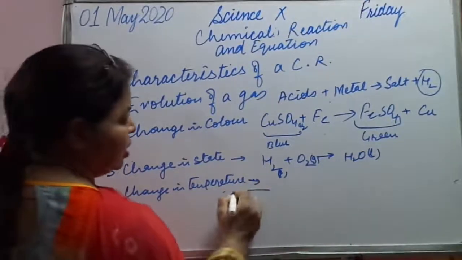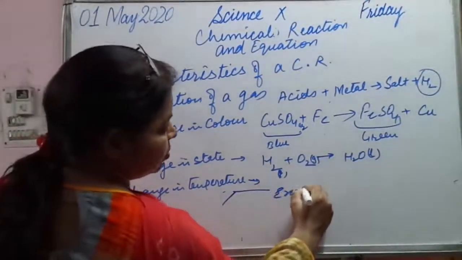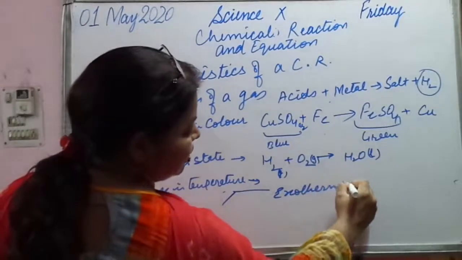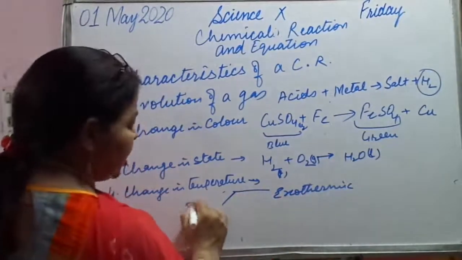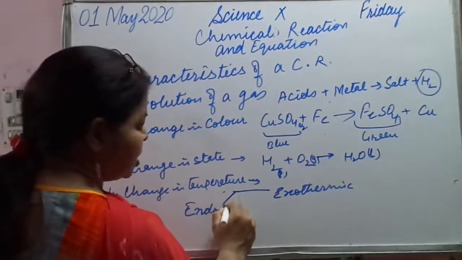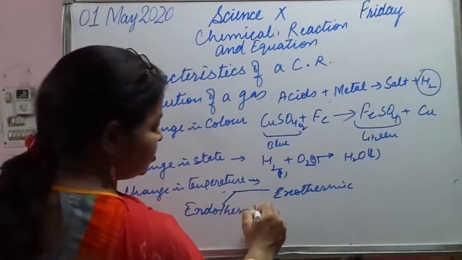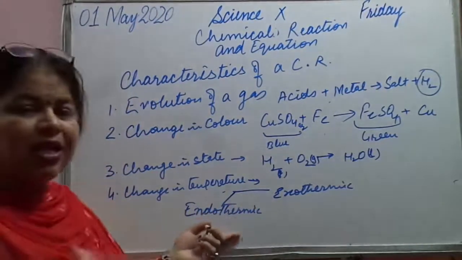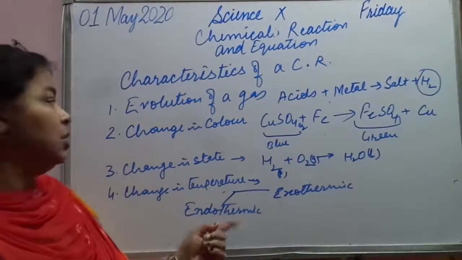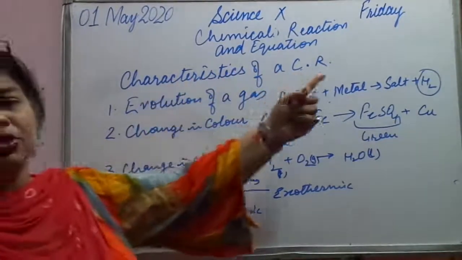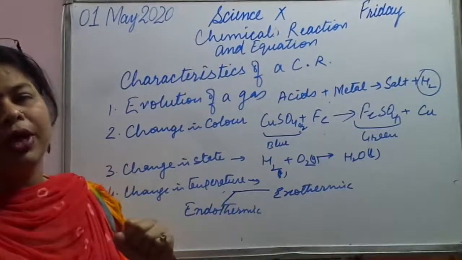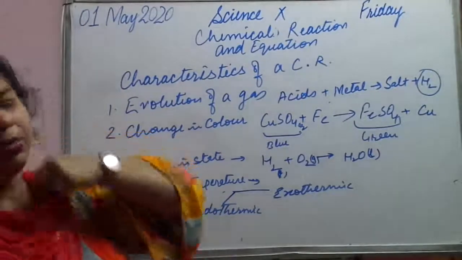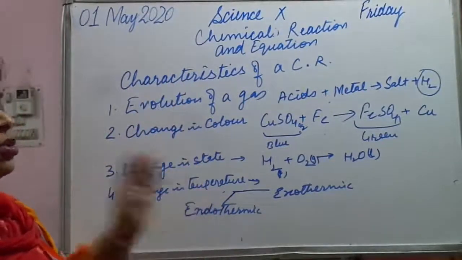It can be either exothermic, when the heat is being released, or endothermic, when heat is taken in from the surroundings. Okay, so this release of heat or taking in heat is one of the characteristics of a chemical reaction. So this is how we can explain the characteristics of chemical reactions.